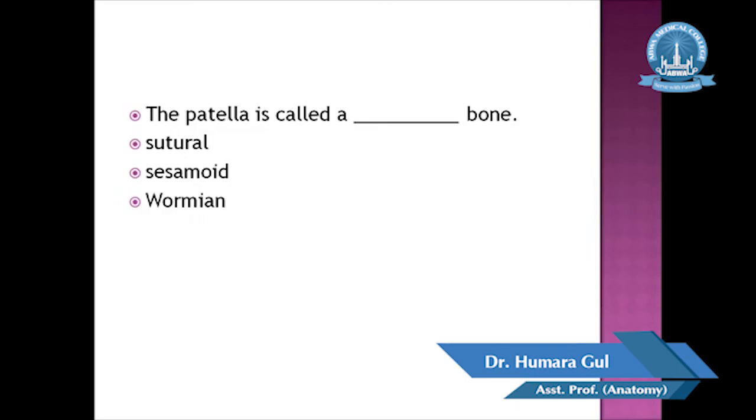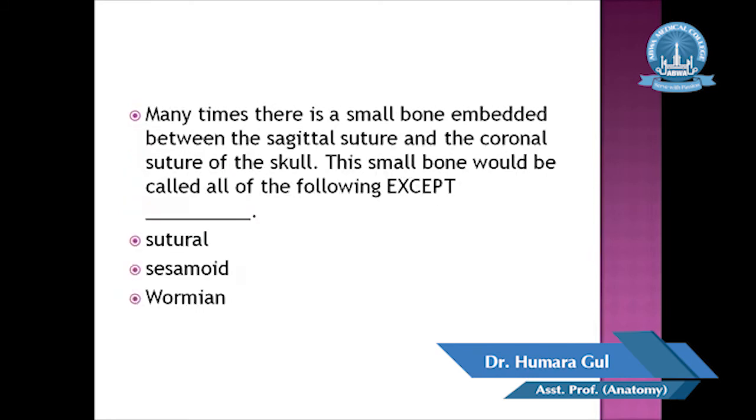Here are a few MCQs about this lecture. The patella is called a what bone? Sutural, sesamoid or the Vermian bone? So patella is called a sesamoid bone. Many times there is a small bone that is embedded between the sagittal suture and the coronal suture. This small bone would be called all of the following except: sutural bone, sesamoid or Vermian. So what is the answer?